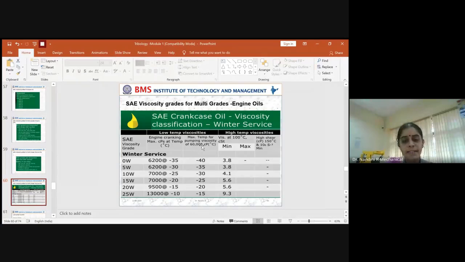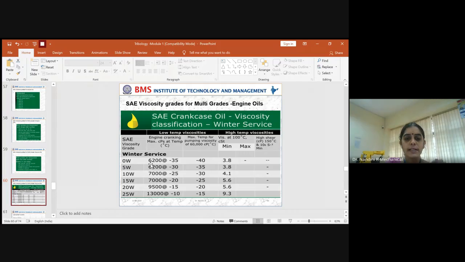So this is just an example of viscosity classification across the winter service using the SAE grade, and this is specific for crankcase type of oil. So here in winter service, we will not use higher grades of lubricants. We can use the lower grades. So 0W will be very suitable for the very coolest places where the temperature will be even less than room temperature. Here the unit of measurement is in terms of centipoise and not centistokes. And hence, please be careful in which unit you are measuring the viscosities.